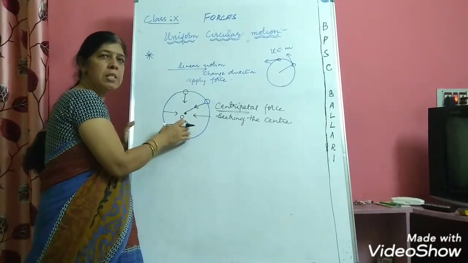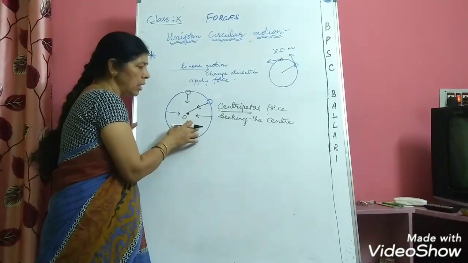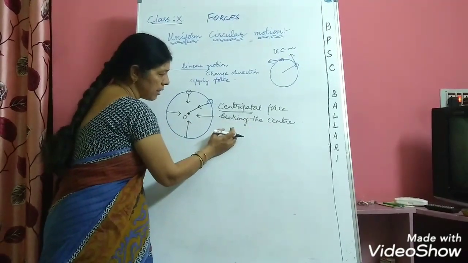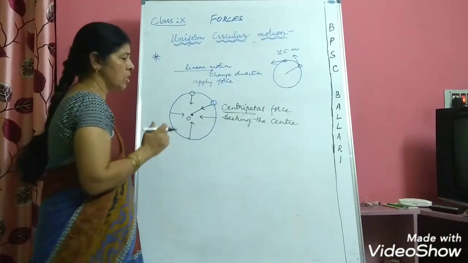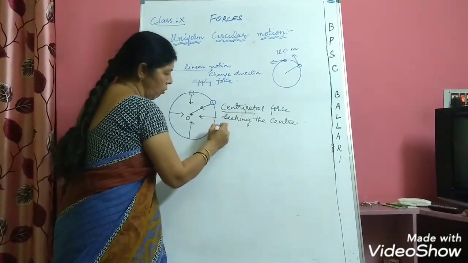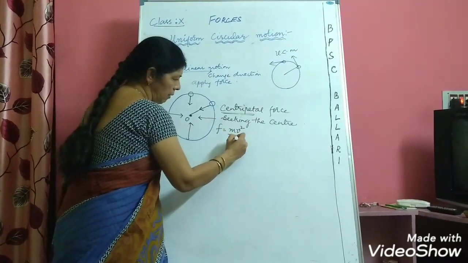So what type of force is acting on the ball here, which is performing uniform circular motion? A center seeking force is acting, and what is that force called? That force is called centripetal force. And the magnitude of centripetal force is given by F is equal to mv square by r.